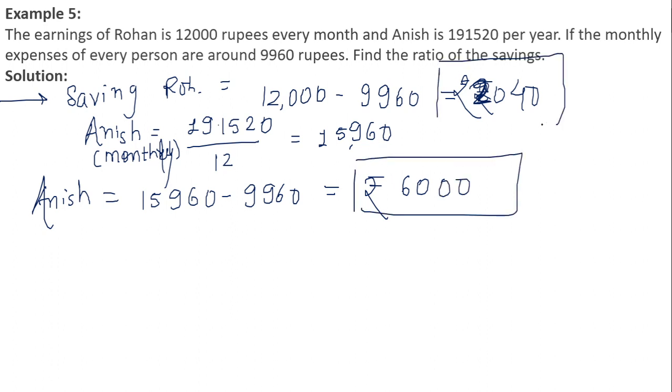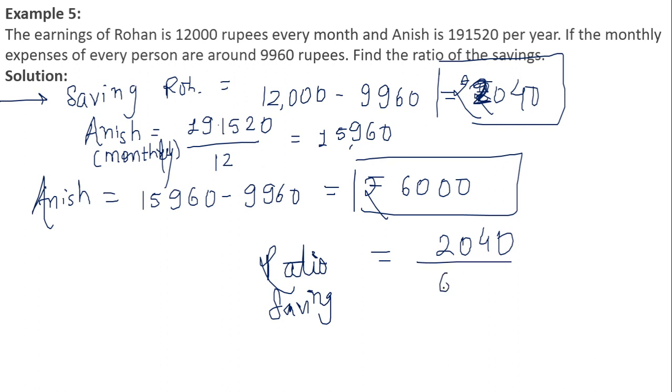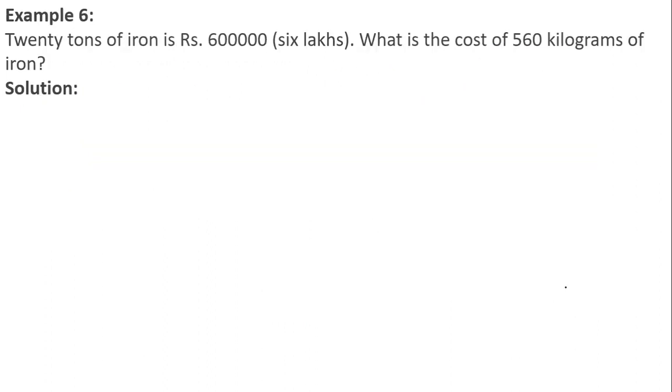So 6,000 is the saving for Anish. 2040 is the saving for Rohan. So the ratio of their savings will be equal to 2040 divided by 6,000. This is equal to 17 upon 50. So 17 upon 50 is the ratio, or 17 is to 50 is the ratio of the savings of Rohan to Anish. I hope you have got this question. Moving on to the next one.